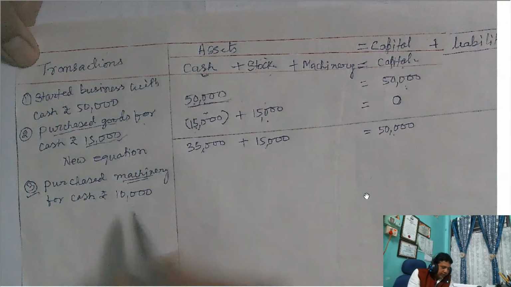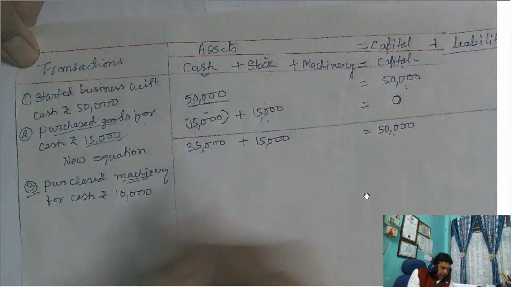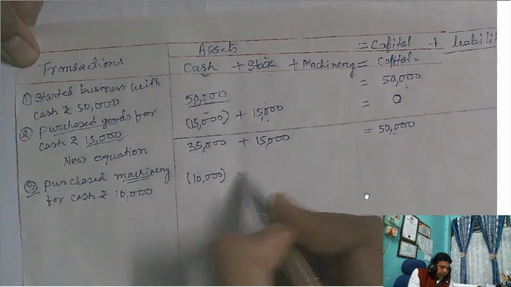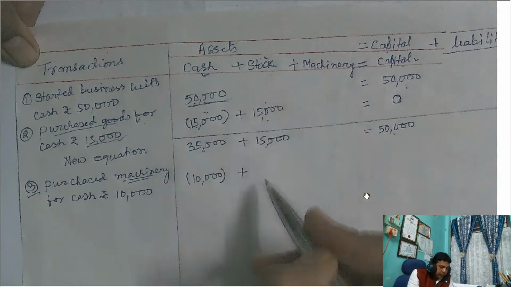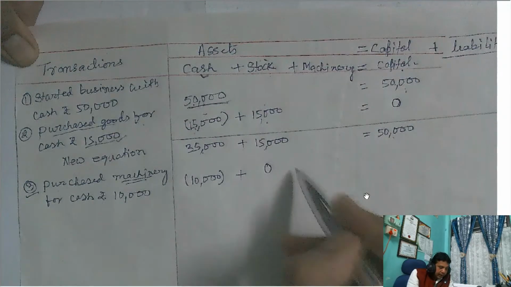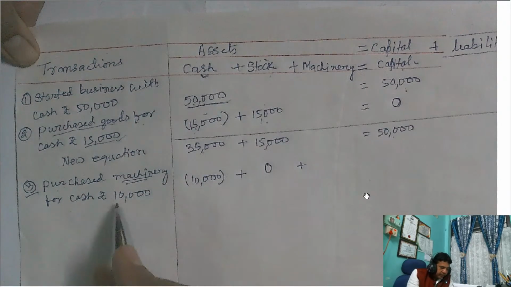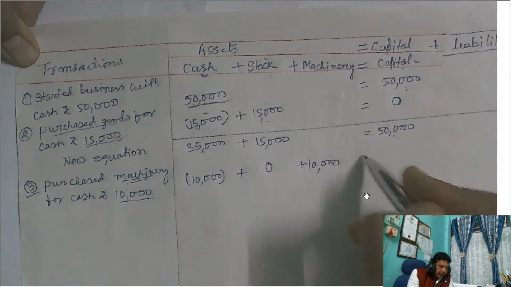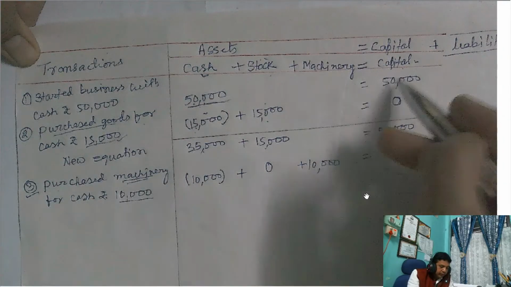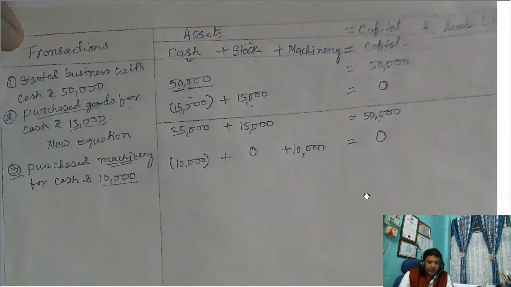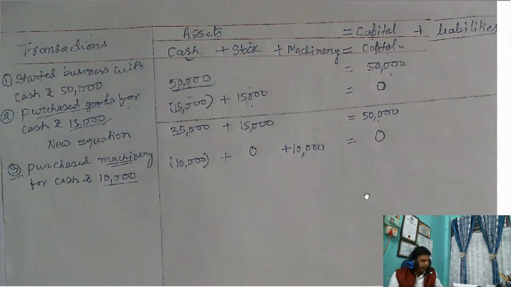So when you purchase the machinery, cash balance decreases, so cash balance minus 10,000. This is the machinery purchase, not the goods purchase, so it will not affect the stock balance, zero. Then the new machinery came into business, so value of machinery 10,000. And this transaction does not affect your capital balance, so zero. If assets or liabilities are not affected, then you write zero.